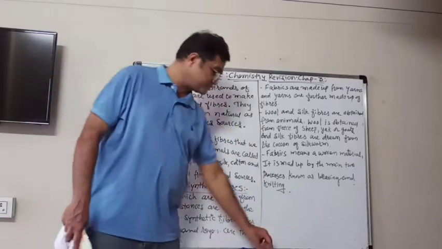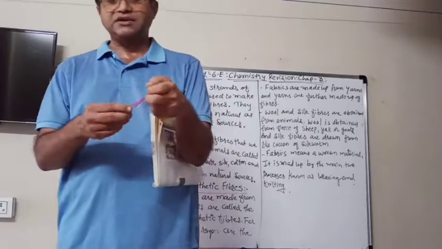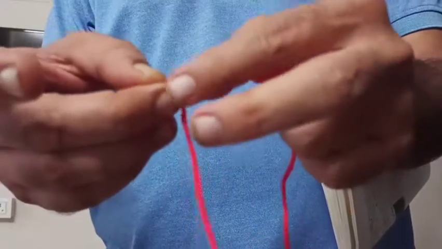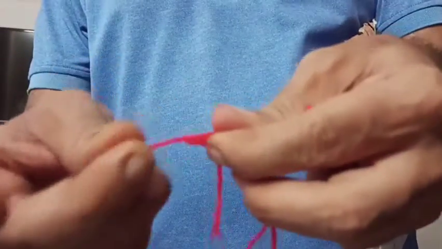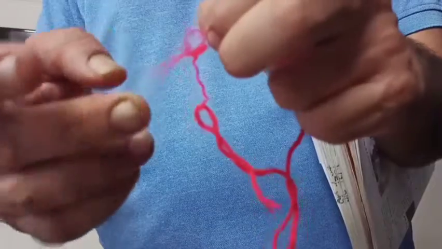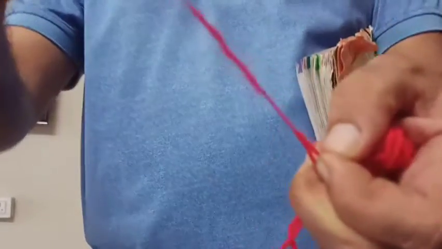This is the wool that you obtain from the sheep, in which you can see that it is not a single thing, but if you untwist it, it splits up into smaller and smaller fibers. Then the smallest thread you will find is the fiber.